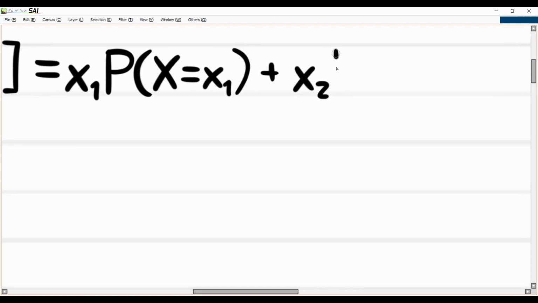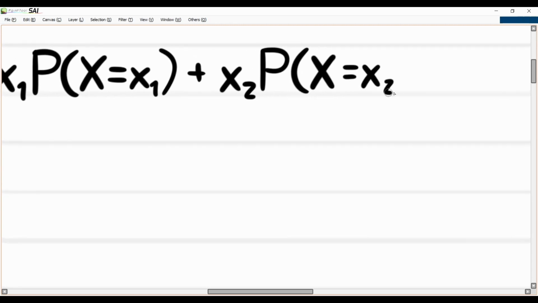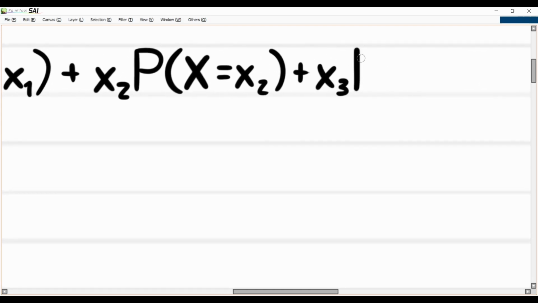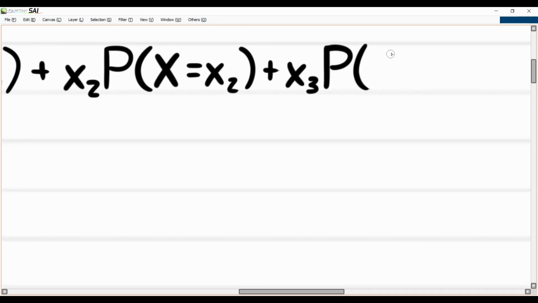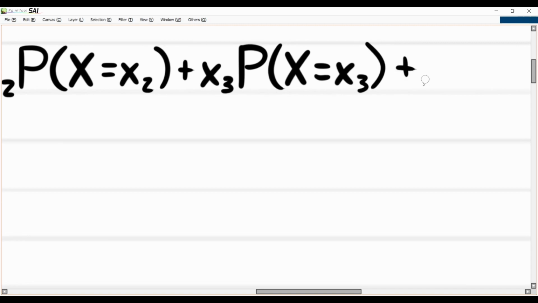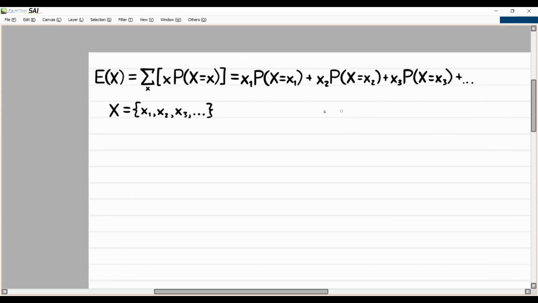Then we have x2 times the probability that X is equal to x2. And I think you can sense the pattern: x3 times the probability that X is equal to x3, and it will continue on for the rest of the possible values, until that last one.